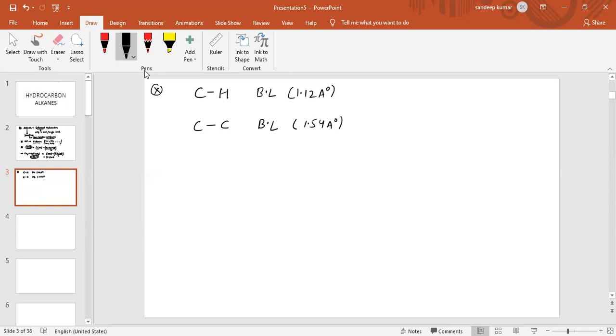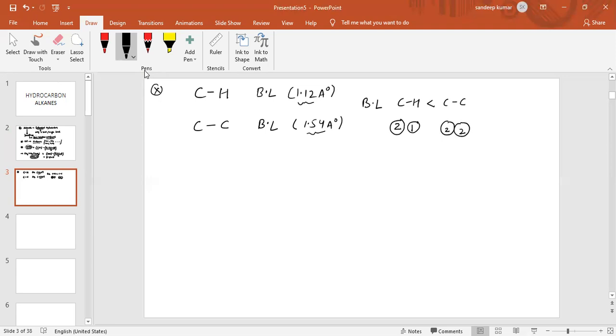As we can see, the bond length of the carbon-hydrogen bond is smaller compared to the carbon-carbon bond, because in carbon there is a second shell, while in hydrogen there is the first shell, and in the other carbon there is also a second shell.